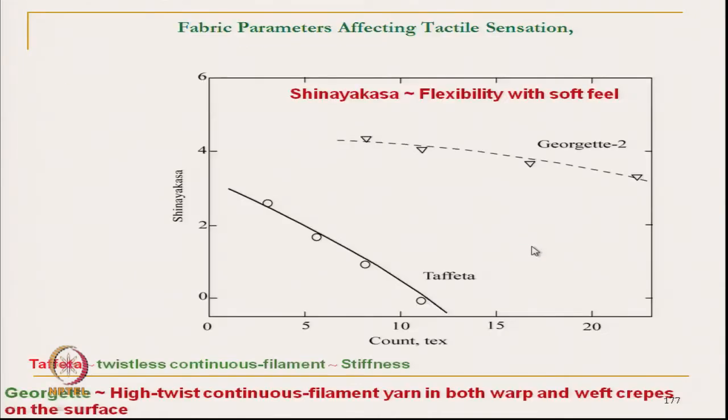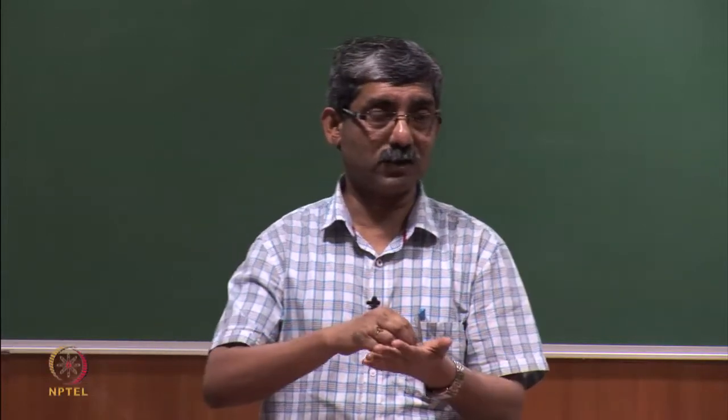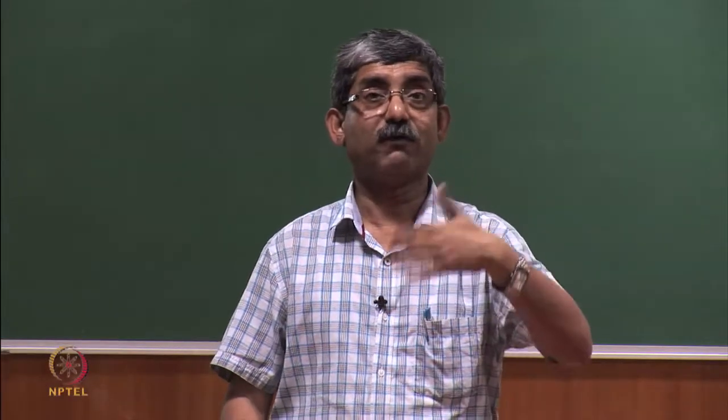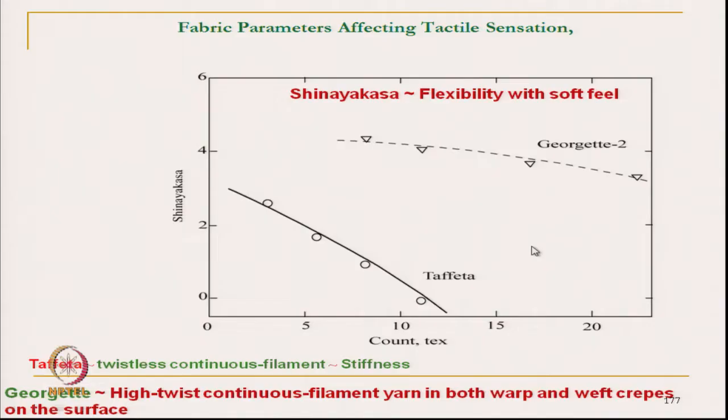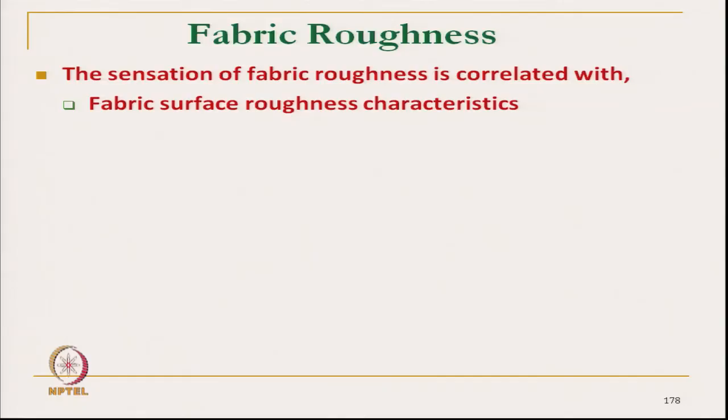So, all these parameters we have discussed, the effect of yarn count and the effect of type of filament on different handle related aspects. Now, we will discuss other parameters like fabric roughness.